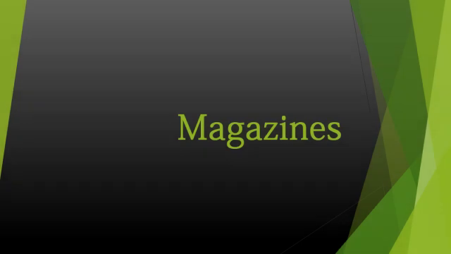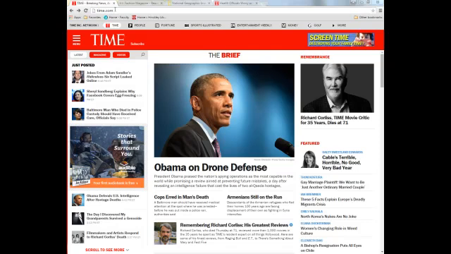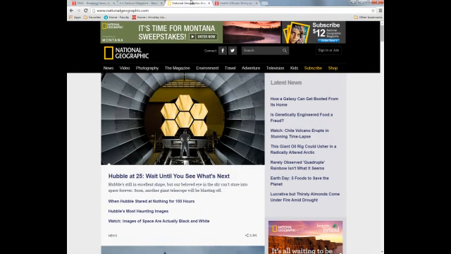We've all seen the magazines next to the checkout stand at the grocery store. Many of those magazines will be online as well, and some magazines are only offered online. Magazines offer a wide range of information. In general, magazines are composed of articles and images. Often, magazines deal with current events and pop culture or are devoted to one subject. Usually, magazines are designed so that the average person can understand them.